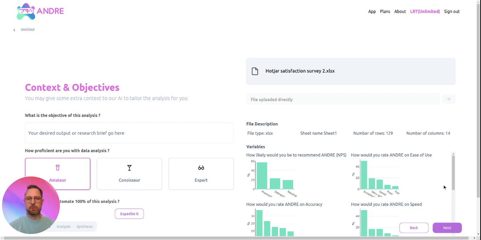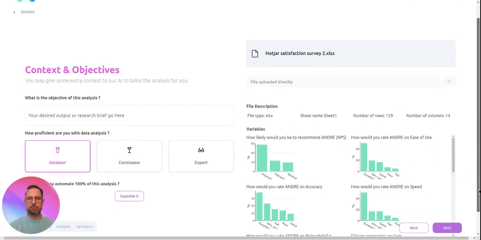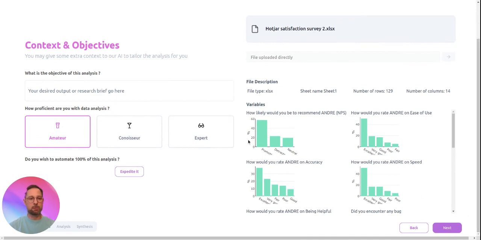We have a preview of the data, but we don't really have to worry about this because anyway, Andre keeps working on the data as we see this to pre-process it for the next step. We can also leave this empty if we don't want to specify any specific kind of objectives. I'm going to leave it empty now.